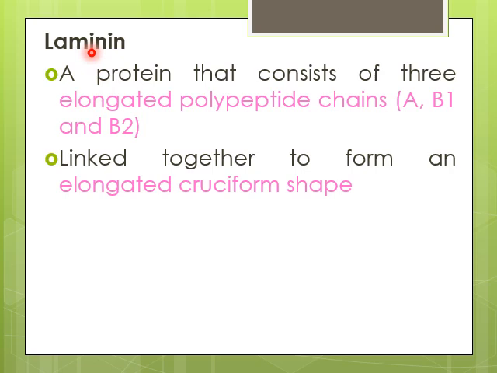Laminin is the last protein of extracellular matrix that we are going to study. It's a protein that comprises three elongated polypeptide chains, namely A, B1, and B2. These chains are joined together in the cruciform shape, which is basically a cross-like or crisscross shape.